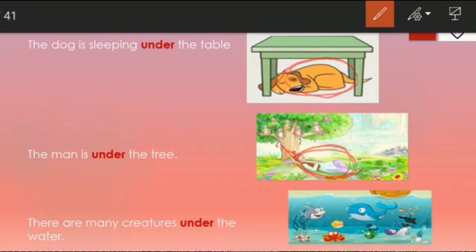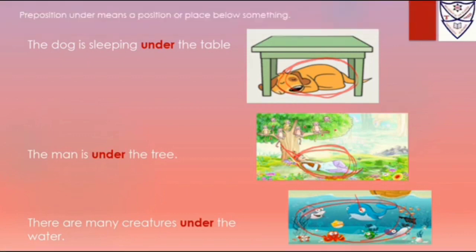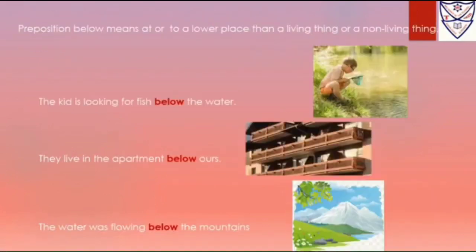Now where are the creatures? There are many creatures who live under the water. So the dog is sleeping under the table. The man is under the tree. There are many creatures under the water. So under means a position or place below something. Let's go to the next preposition, below.